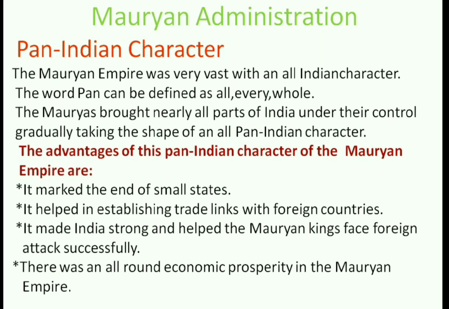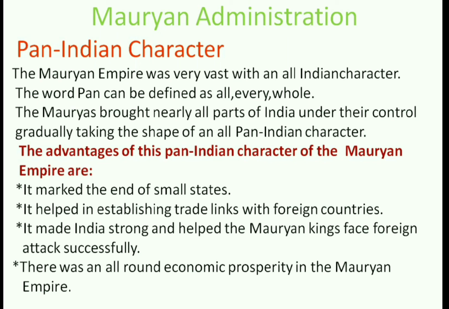The chief advantages of the pan-Indian character of the Mauryan Empire were: first, it ended small independent states. Second, it helped to establish trade links with foreign countries. Third, it increased the military power and helped Mauryan kings to face foreign attack successfully.